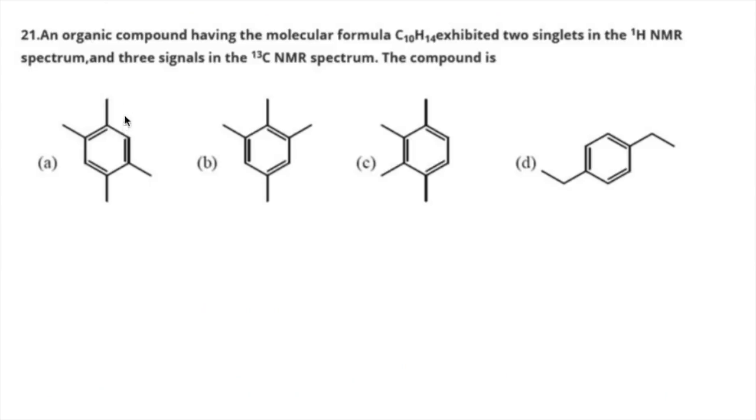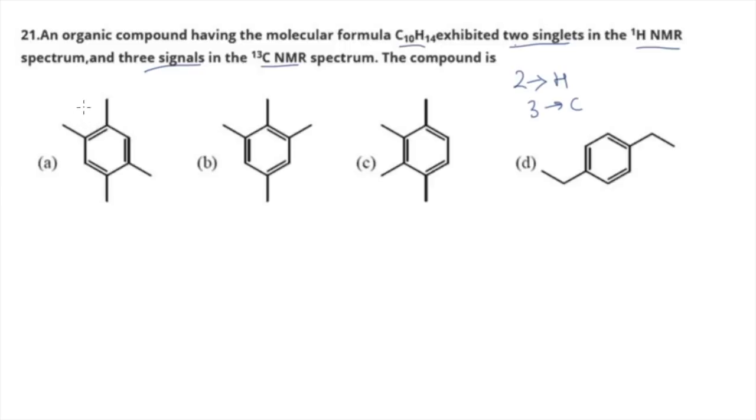Over here in this question, it says that an organic compound having molecular formula C10H14 exhibits two singlets in proton NMR spectrum and three signals in carbon-13 NMR. What does this mean? Two types of hydrogen and three types of carbon are there. You have to find out the compound. These are the simplest kind of questions which can be asked from this particular topic.